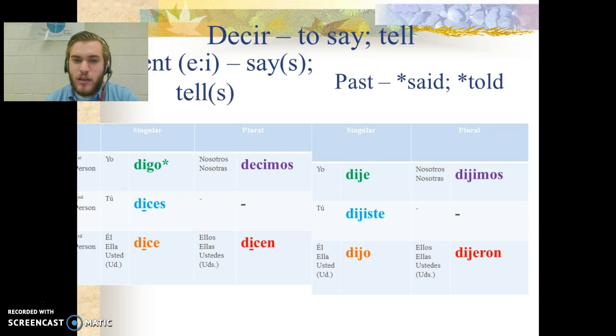Looking at present versus preterite, if you remember, decir in present tense had an irregular yo, digo, and then it was e to i: dices, dice, decimos, dicen. So that's where we get our question, ¿Cómo se dice? How does one say a certain thing? Dices, you say. Dijiste, you said.